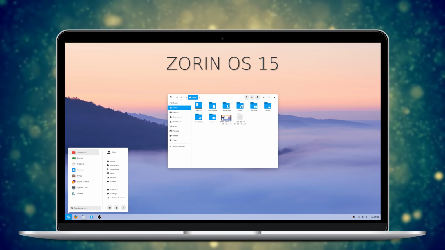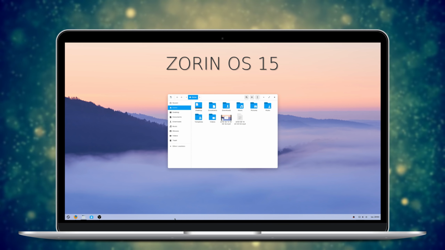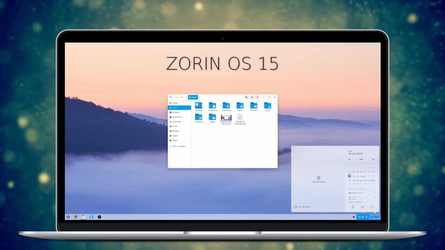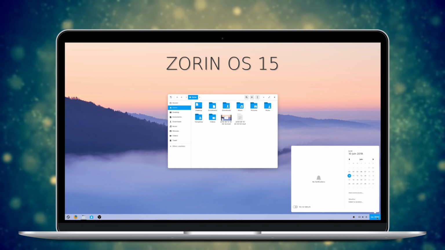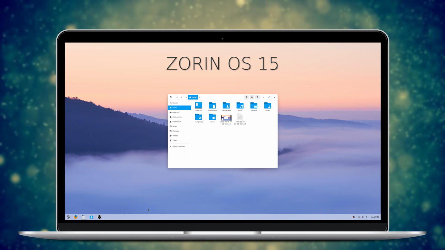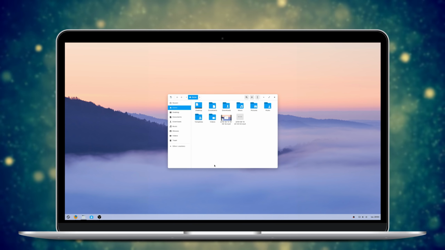Zorin OS 15 was released a few days ago, and while I don't usually cover many Linux distros releases, seeing a few screenshots of Zorin made me want to take a look at what it has to offer. So here is a tour of what Zorin OS brings to the table and why I think you might want to give it a try.